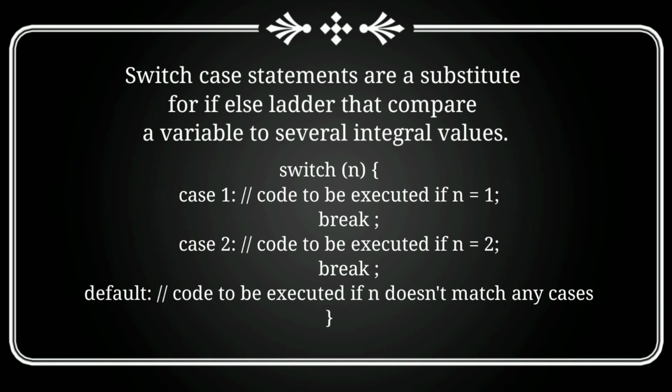Switch n, where n is an integer. Okay, your control enters into the block. If value of n is 1, then case 1 will be executed. If value of n is 2, case 2 will be executed. And if n doesn't match any of the cases, then whatever code we write in default, that will be executed. Wait, here's a new term, break. We use break to terminate the block. Whenever your control encounters the break statement, it will automatically terminate the block and come to the first statement written after the switch block.